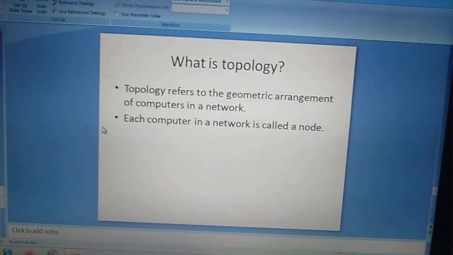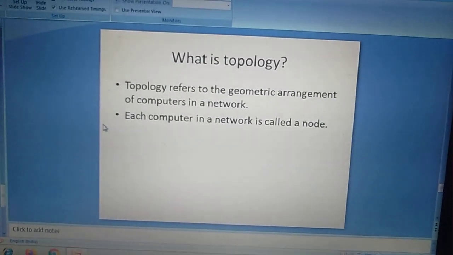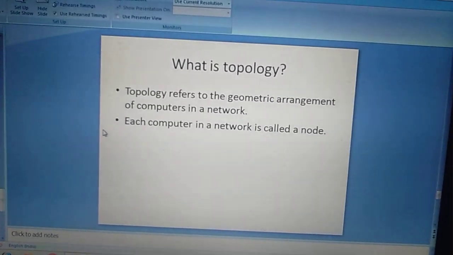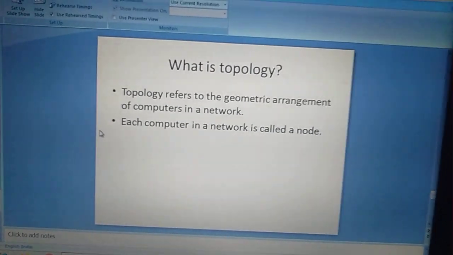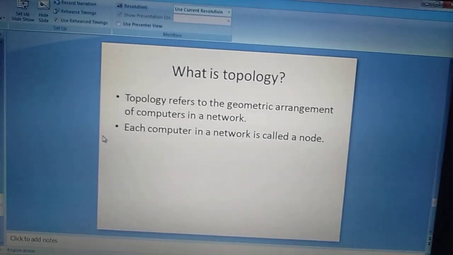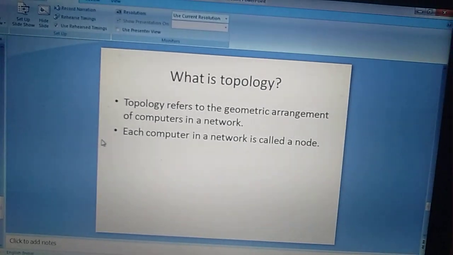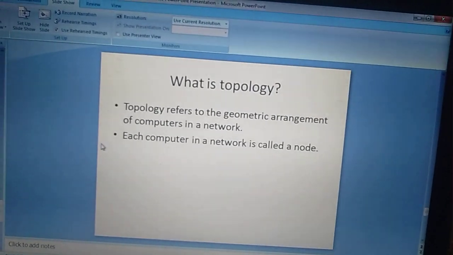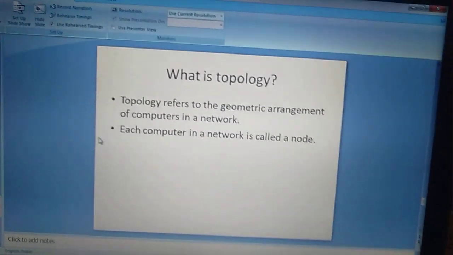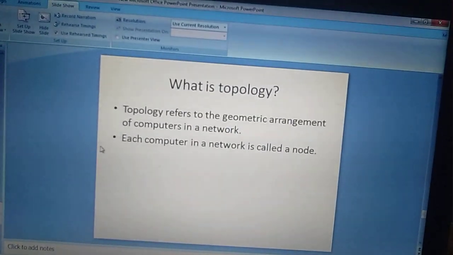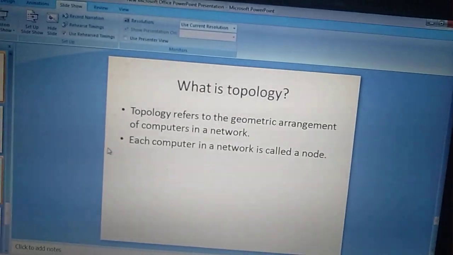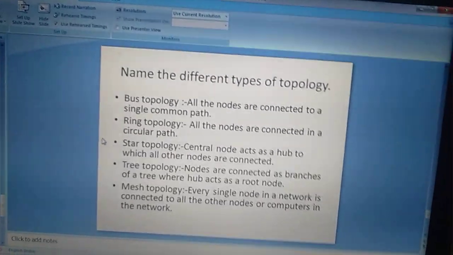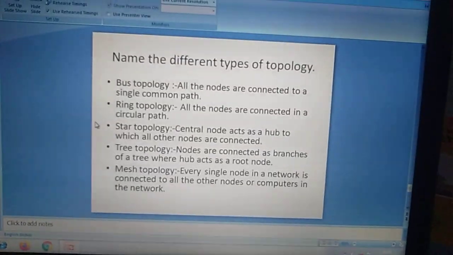Next, topology. Topology refers to the geometric arrangement of computers in a network. The computers can be arranged in many types of arrangement. Each computer in a network is called a node. Means every computer is called a node if they are connected in a network. The different types of topology.